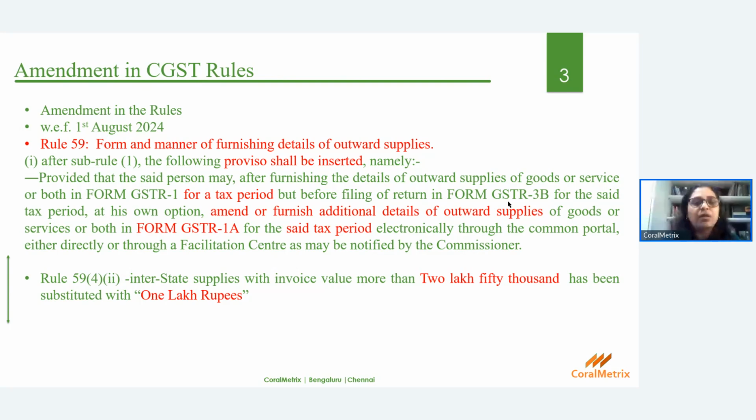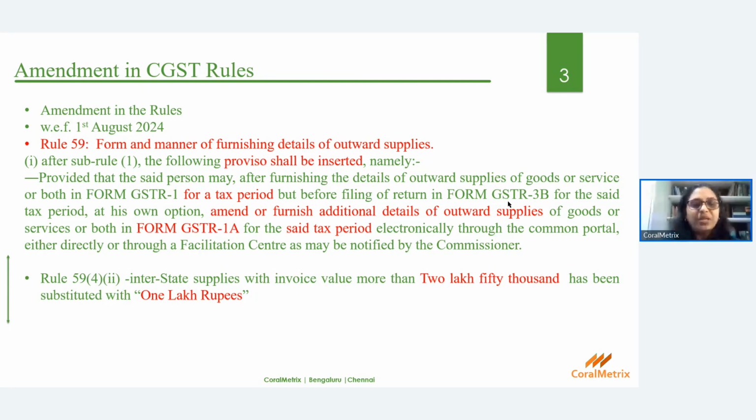The thing is that it has to be done in the same month. For example, if you are filing the GSTR 1A for the month of August 2024, the details that you are furnishing in Form GSTR 1A should relate to that particular month only. It cannot be for a past period. So that is what the amendment is all about.